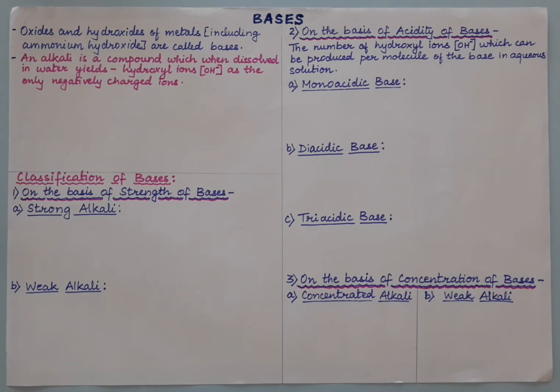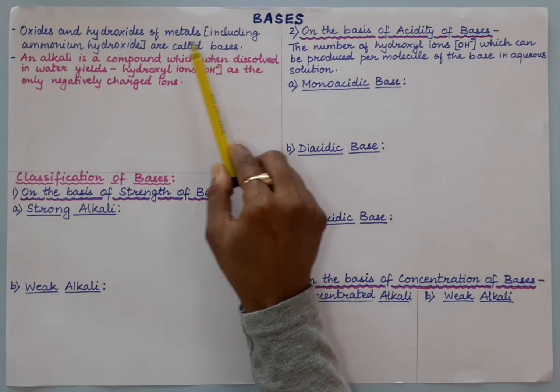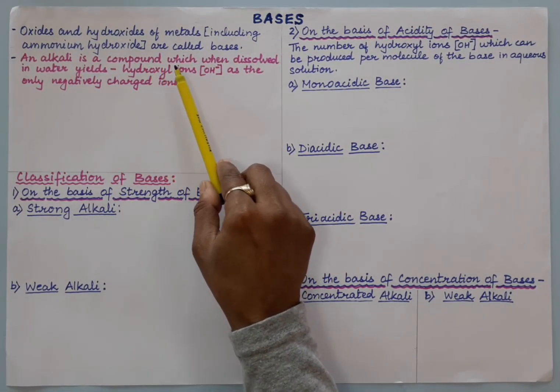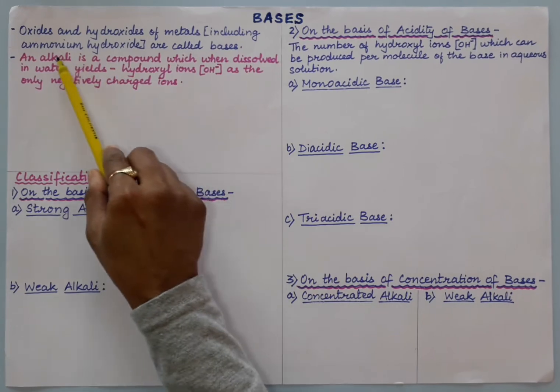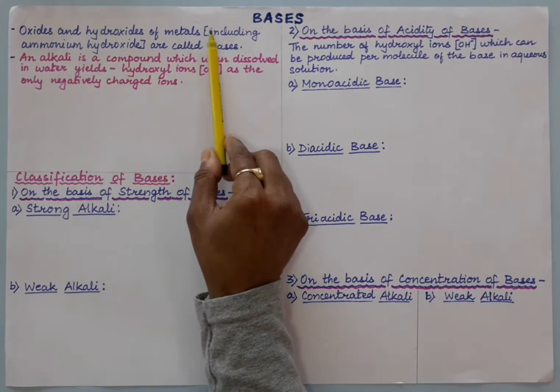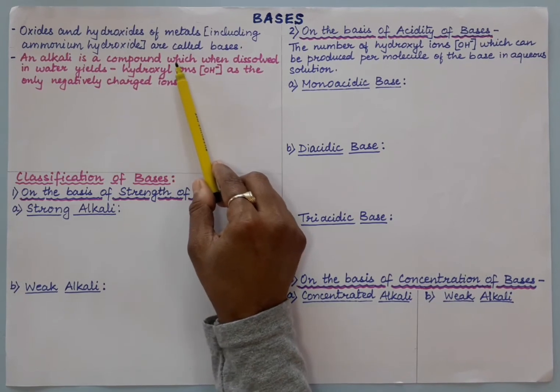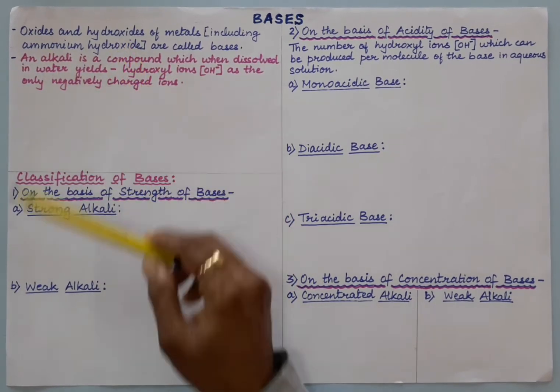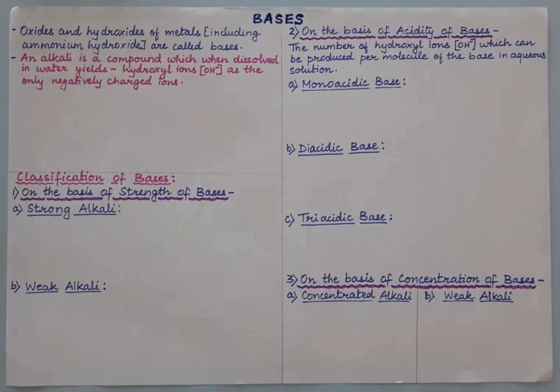See, there are three definitions of bases. Oxides and hydroxides of metals including ammonium hydroxide are called bases. In ammonium hydroxide we do not have metal, so we are saying including ammonium hydroxide. Now when you say oxides and hydroxides of metal, you all know the activity series of metals. So all the metal oxides and hydroxides are called bases.